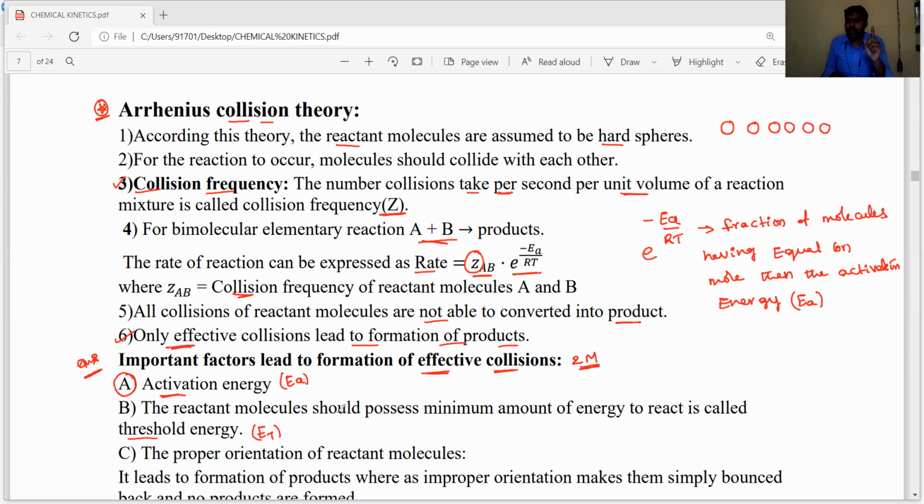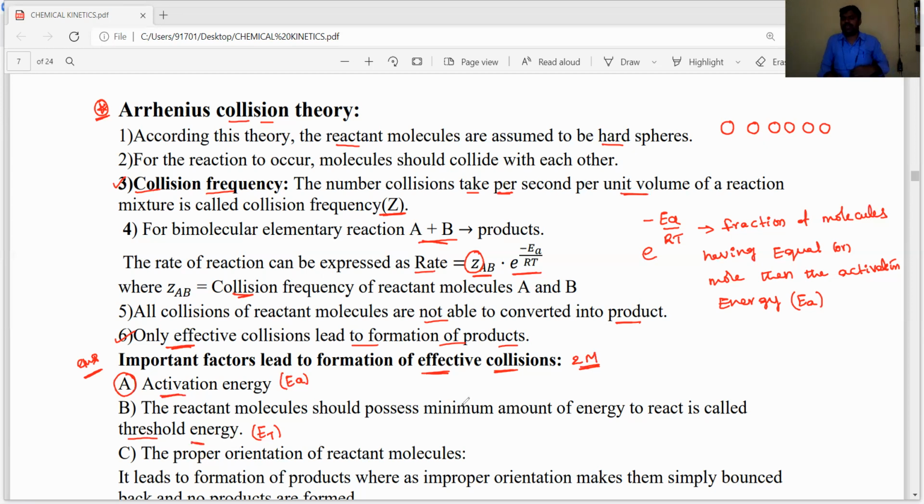Okay, dear students, the first point among the important factors for the formation of effective collisions: the reactant molecules must achieve activation energy, and the minimum amount of energy required is known as the threshold energy.